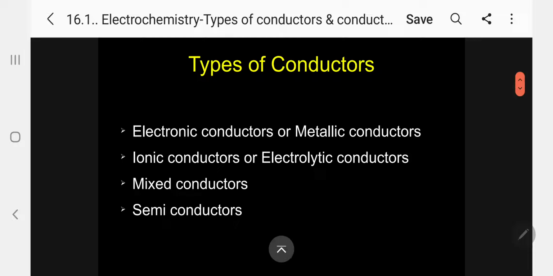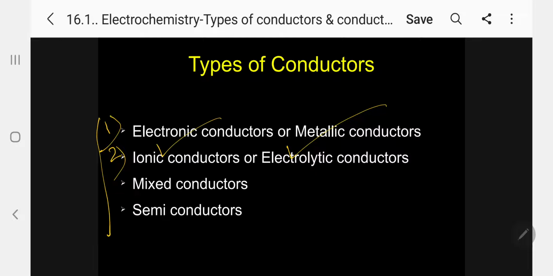Now let me come to the types of conductors. Actually, there are 4 types of conductors. Number 1, electronic conductors or metallic conductors. All metals we are calling metallic conductors, and the valence electrons present in the metal act as the carriers of conductivity, so they are called electronic conductors. Number 2, electrolytic conductors or ionic conductors.